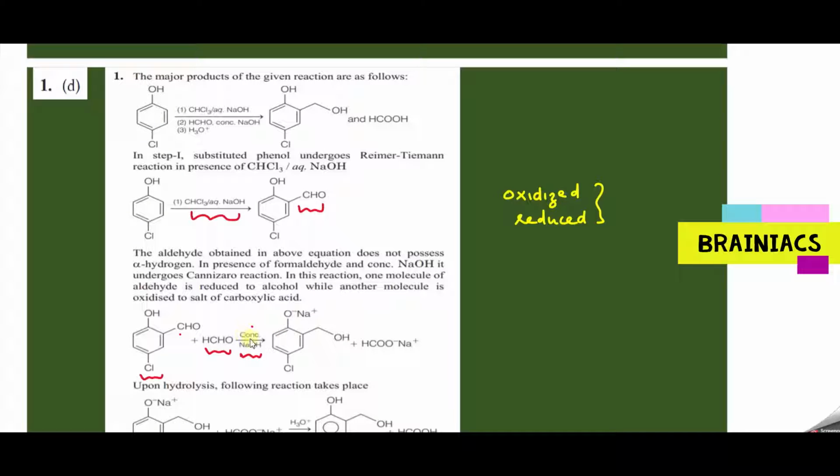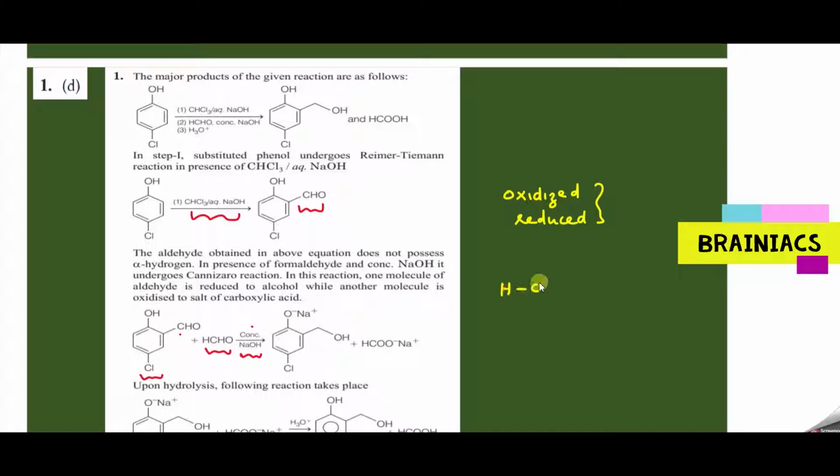So when it is treated with concentrated alkali, you can see here both of them do not have alpha hydrogen. So it will undergo Cannizzaro reaction. Now the question here is, if you have formaldehyde and this aldehyde both present, who will undergo oxidation? That depends upon the reactivity. Whichever aldehyde is more reactive will get oxidized. So you have HCHO as well as the other compound.